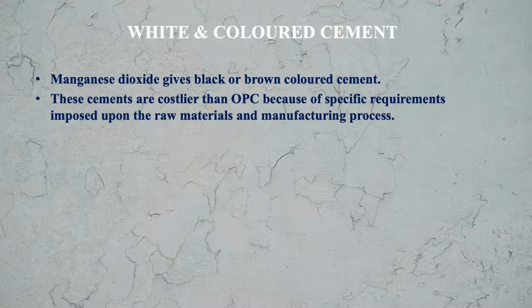These cements are costlier than ordinary Portland cement. Why? Because of a specific requirement which we are imposing upon the raw material and the manufacturing process. If you compare, the raw material here is not the same as the OPC. It is different, so getting those raw materials increases the cost of cement. The manufacturing process is also a bit different. So the raw material and the manufacturing process make these cements a little bit costlier.